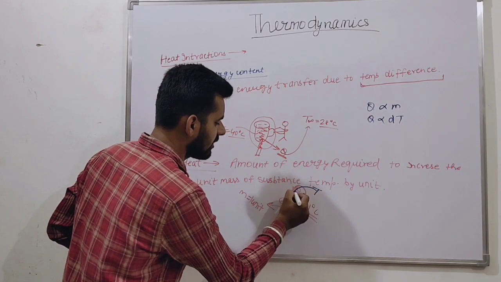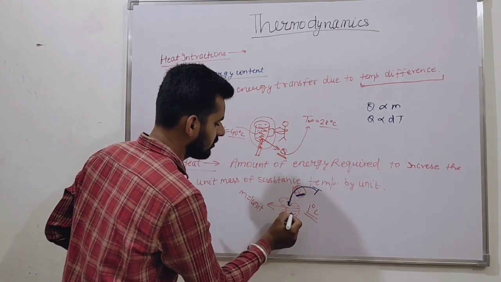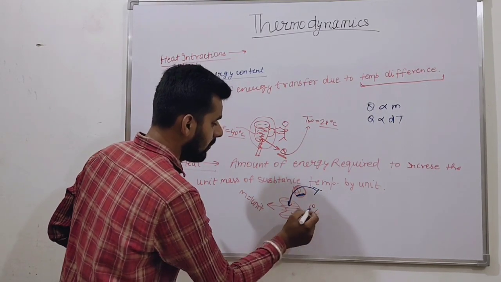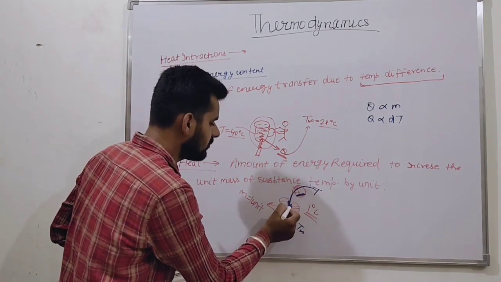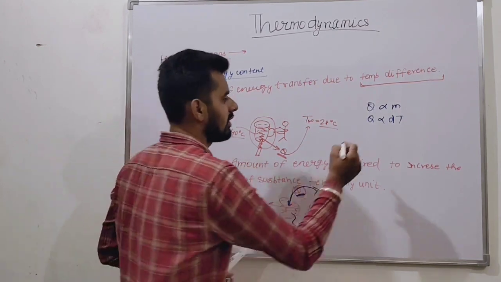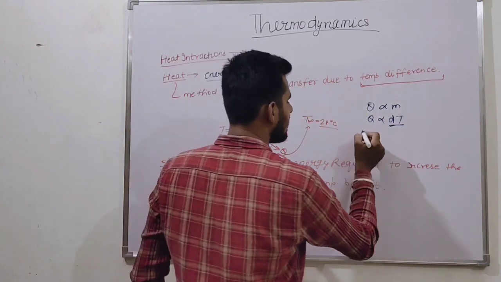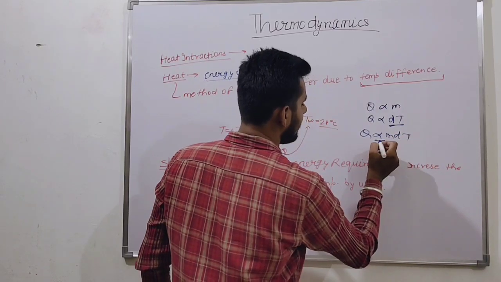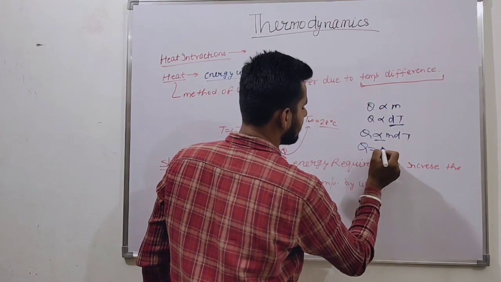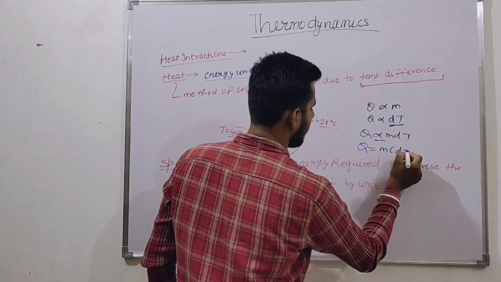This is the source. From here we can supply heat. This is the temperature of the source. This is the temperature of the body. The more the difference between these two temperatures, the more energy will be consumed by the substance. So it is also directly proportional to dT. So we can say that tau is directly proportional to m dT. If we neglect this, we can write it as m c dT.